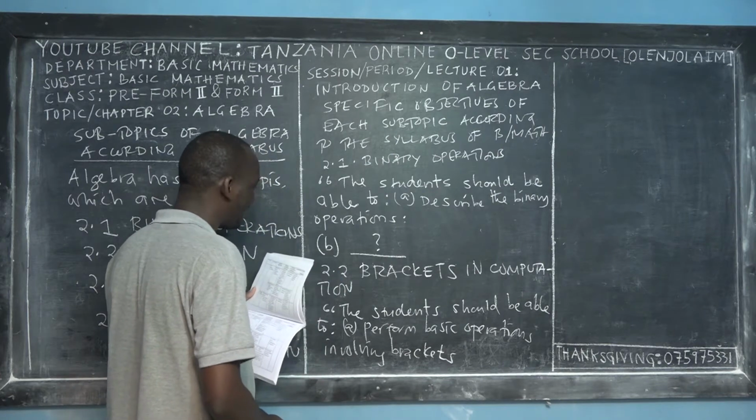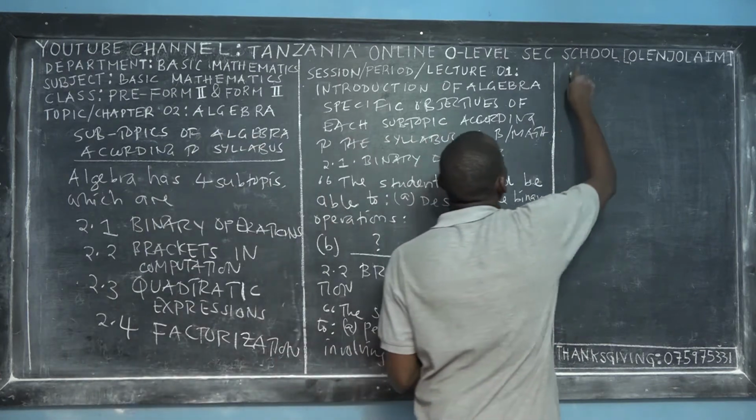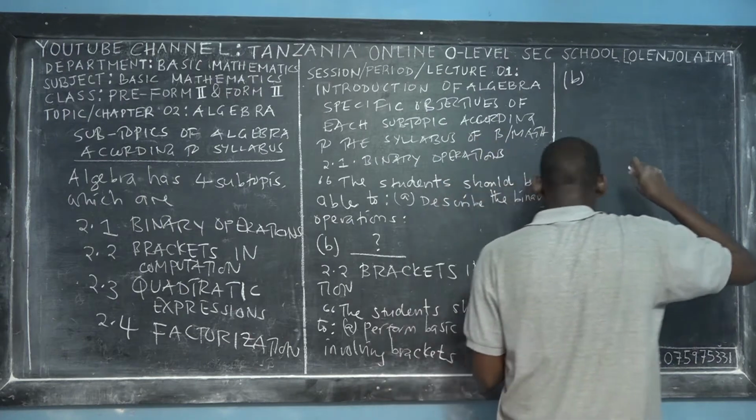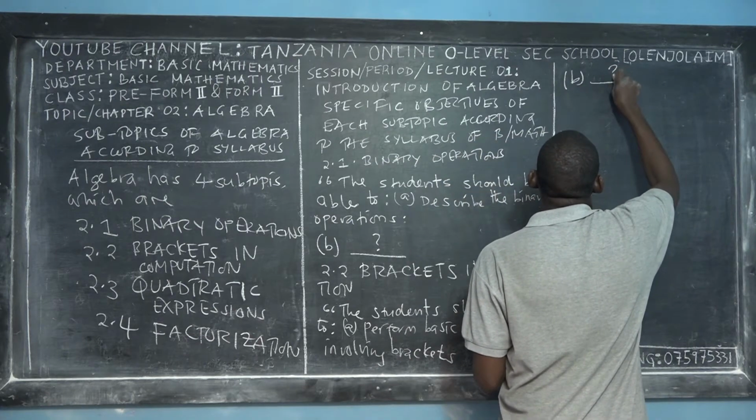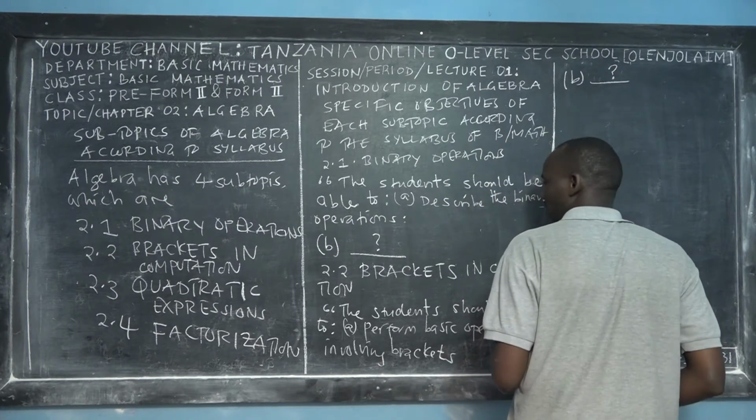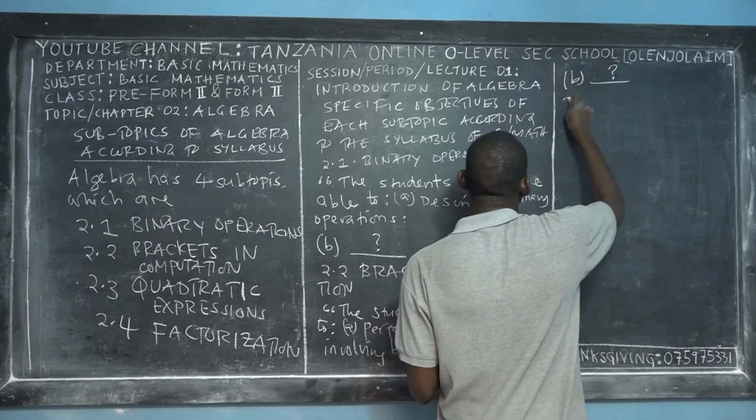I wanted to leave A and then mention B. Unfortunately, I've already mentioned it, so let me leave B so you can fill in the second specific objective.